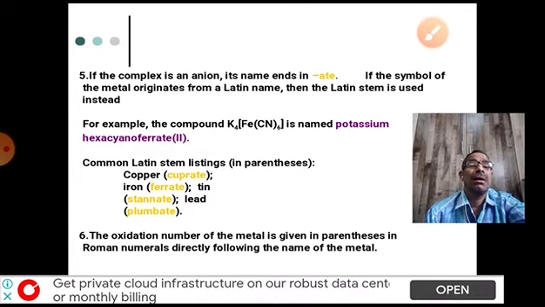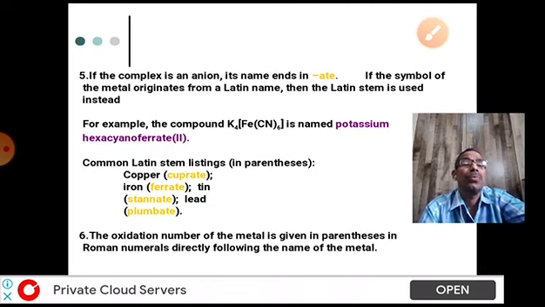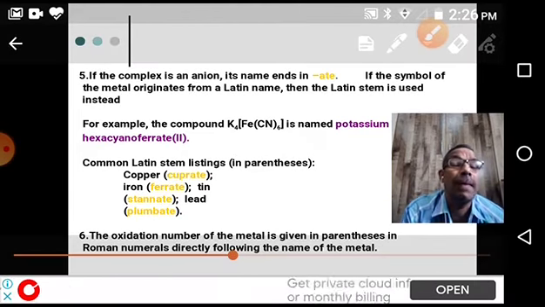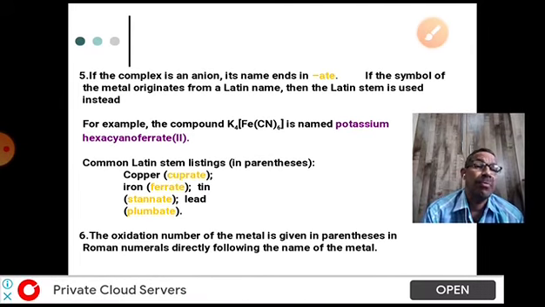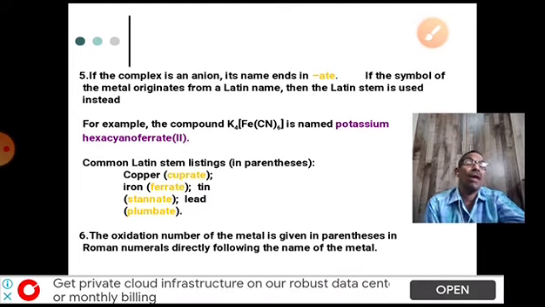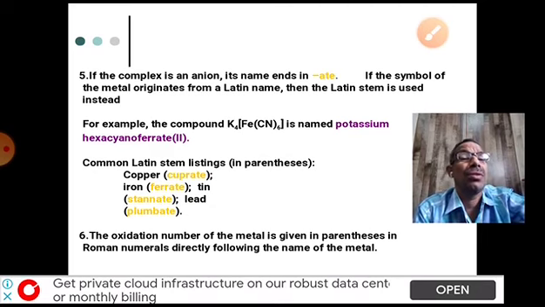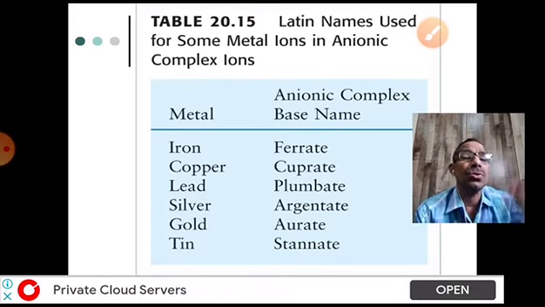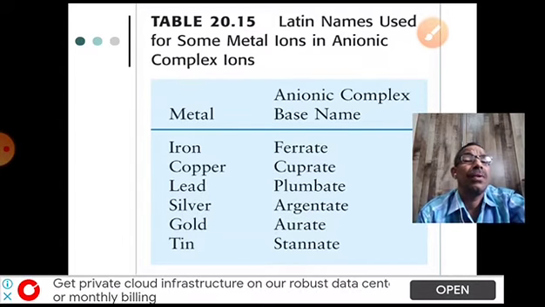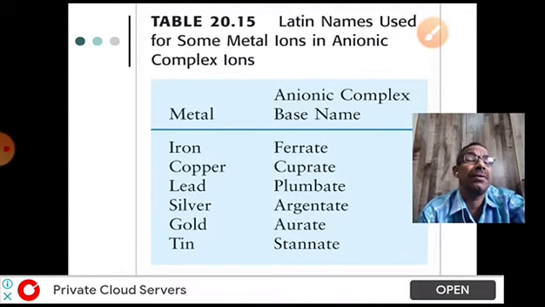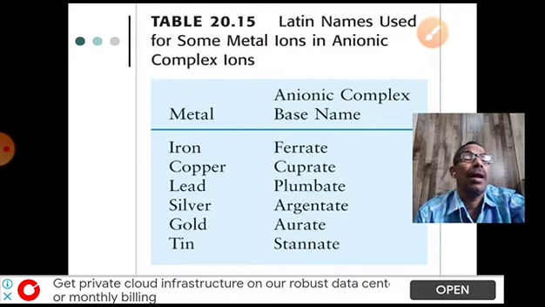Then the oxidation number of the metal also you have to give in parentheses, in Roman numerals. You have to write the oxidation number of the central metal atom in Roman numerals, in ordinary brackets. We have already discussed how to calculate the central metal atom oxidation number. So these are the different names when the anionic complex is there: ferrate, cuprate, plumbate, argentate, aurate, stannate. These are the different names for different metals when they are present in an anionic complex.